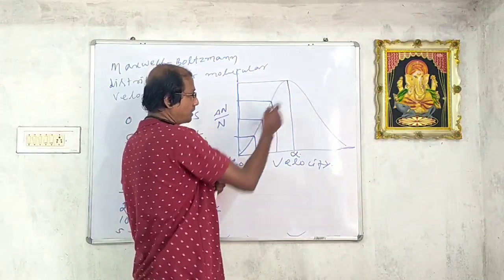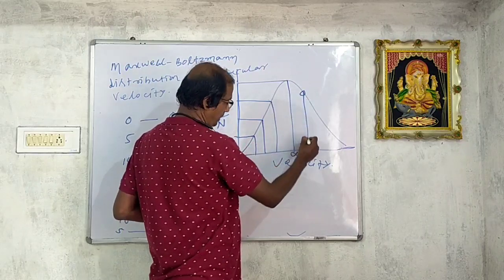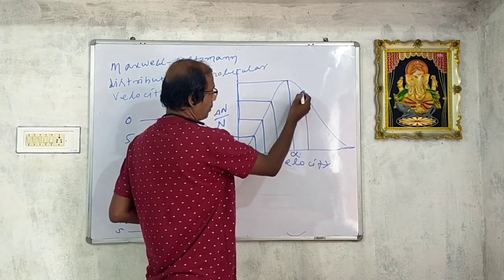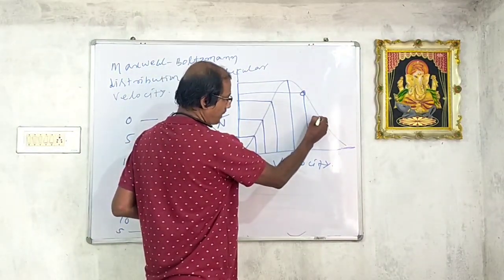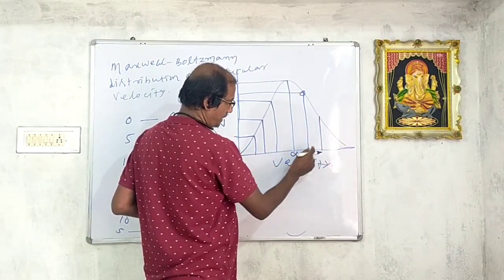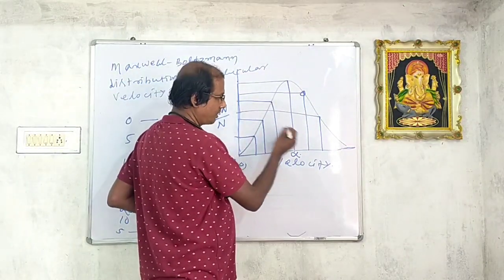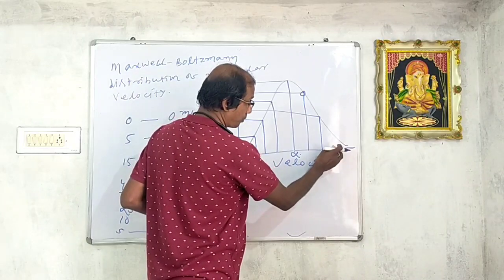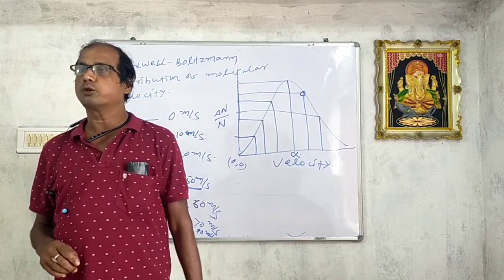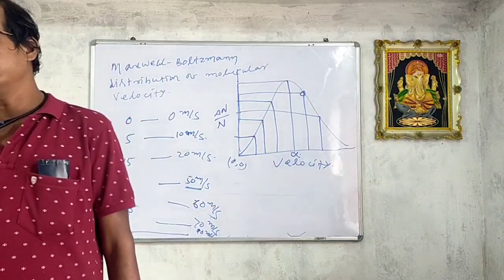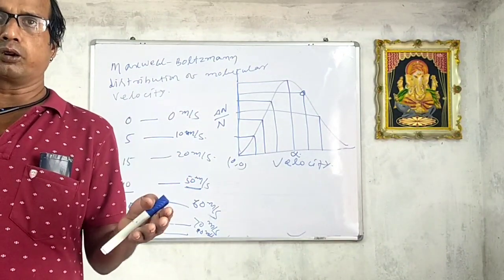On further increase in velocity, suppose again at this point C, now velocity increases from this to this, the number of molecules decreases from this to this. Again at this point, the velocity increases, the number of molecules decreases. But this curve does not touch the velocity axis, because there is no upper limit of velocity of molecule.